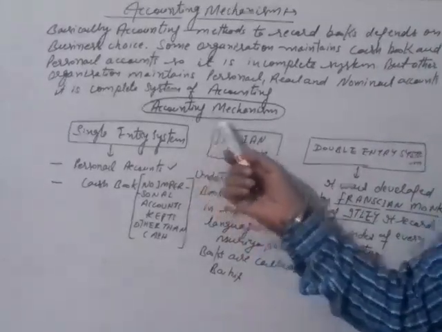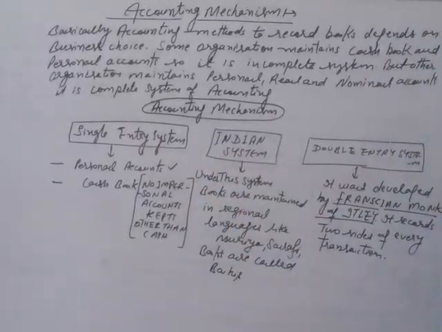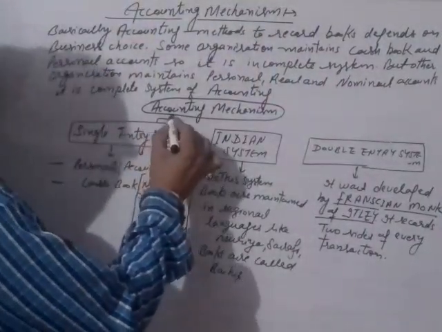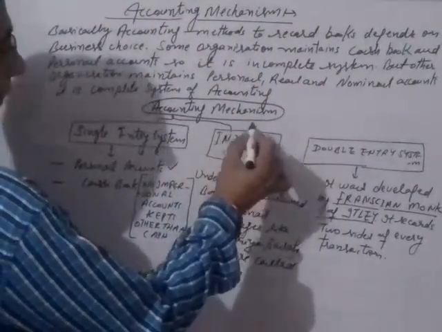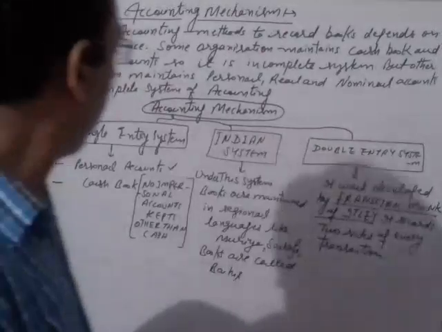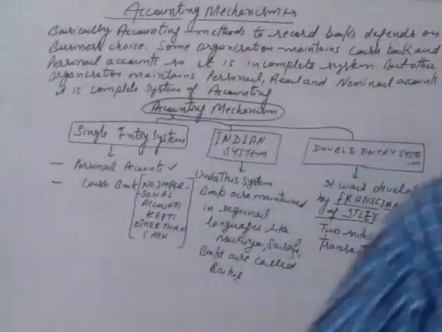Now we will discuss the accounting mechanism in detail. So accounting mechanism is basically classified into three categories: single entry system, Indian system and double entry system, right? Firstly, we talk about the single entry system.